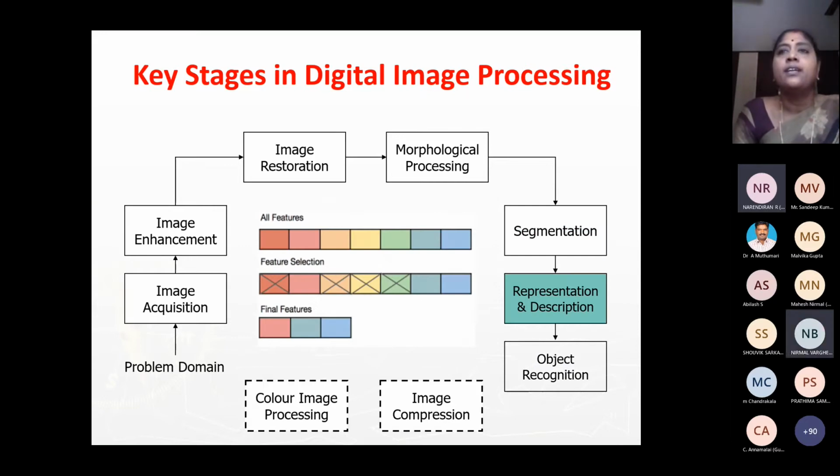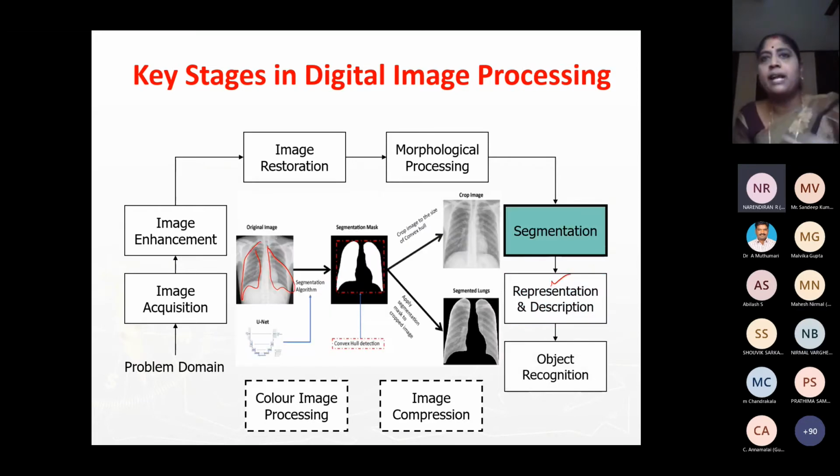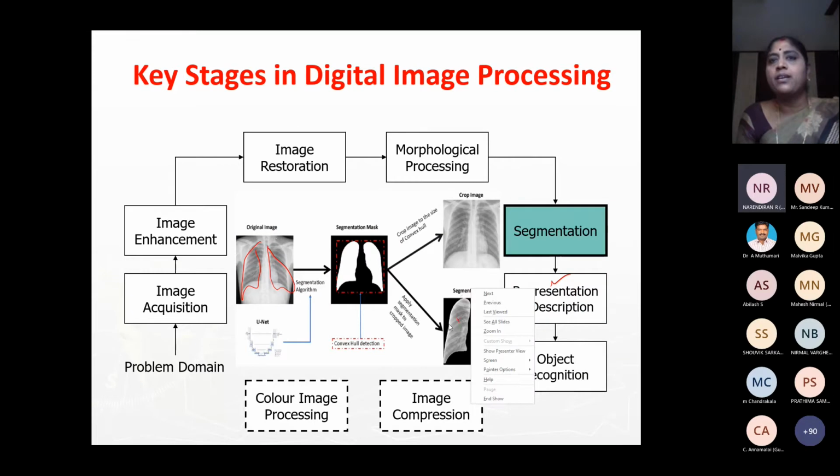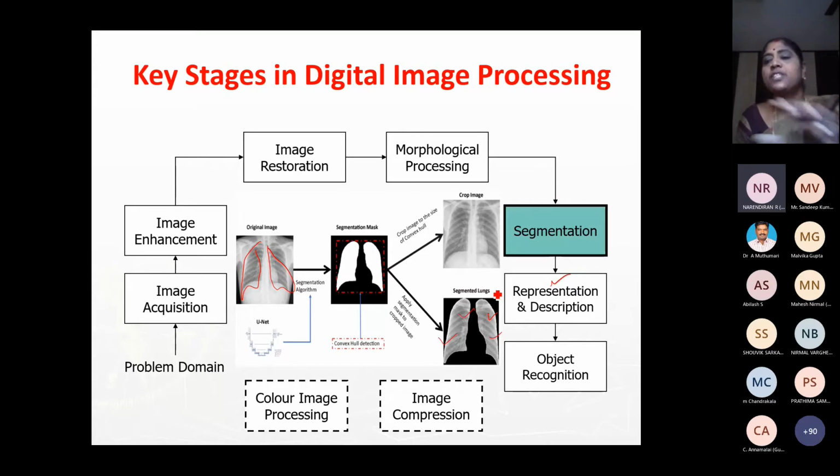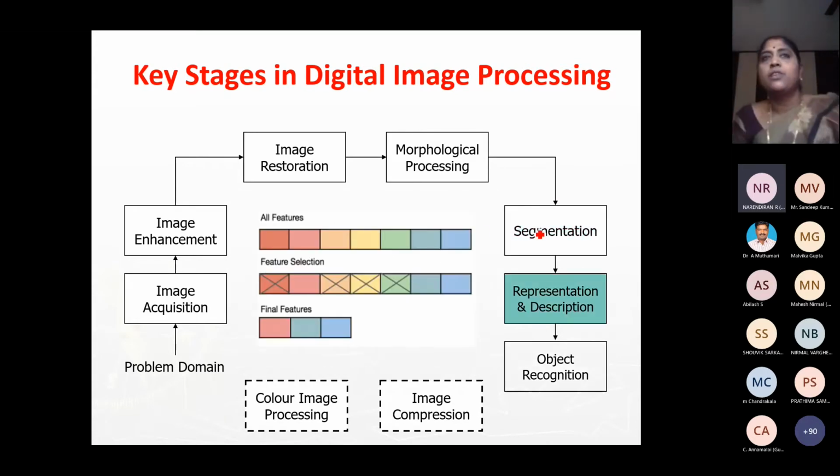So next is representation and description. I can take some features from the image. I have to take features from this region, right? I'll be taking some statistical features, textural features, or shape features. I'll be having, say, thousands of features. I've taken 1,000 features. From this, I can select the best features. I don't want this feature. This is not a very important feature. For example, the person having curly hair is not important, something like that. Some features are not important, so I am discarding these features and taking only the best features.